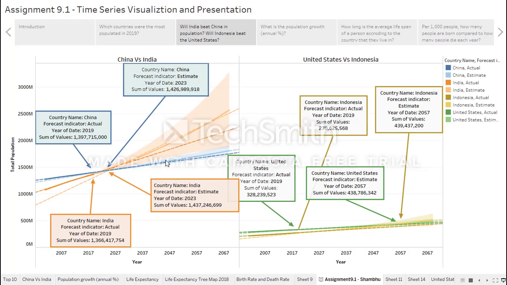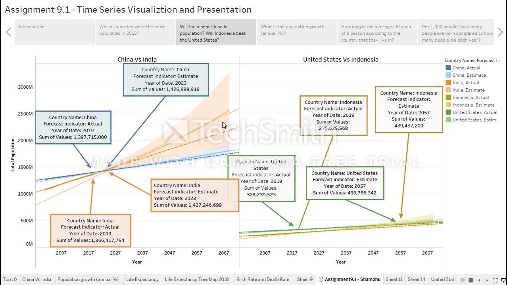In the first graph, I have compared China's total population with India's total population over the period of 2001 through 2019. Then I used Tableau to forecast the total population in the future till 2069 for these two countries. In 2023, India beats China in population. China will have 1.43 billion and India will have 1.44 billion. The prediction is in a 95% interval.